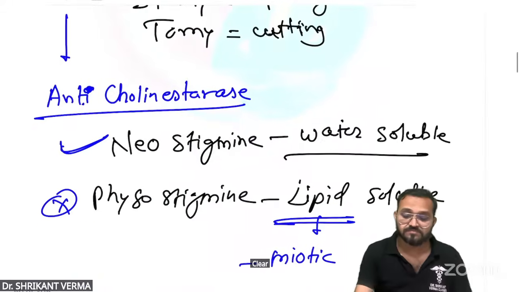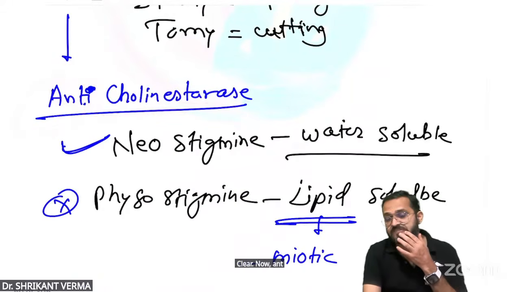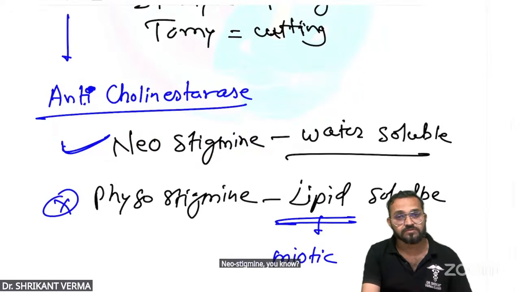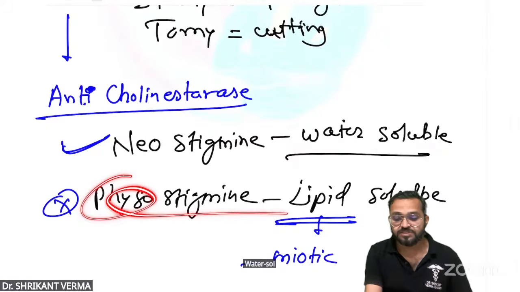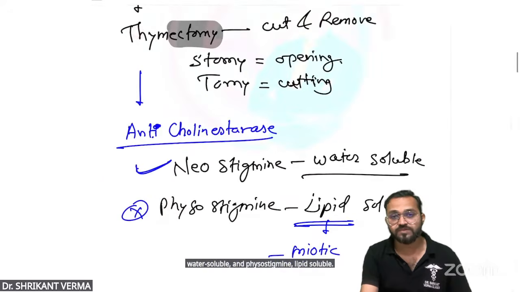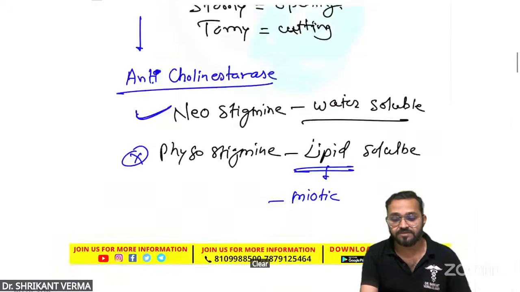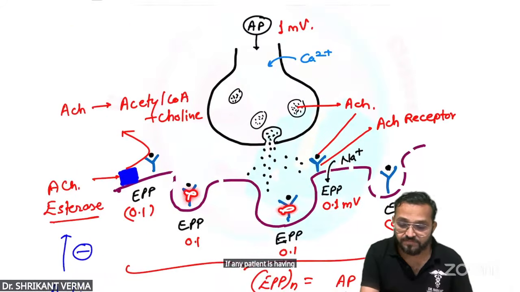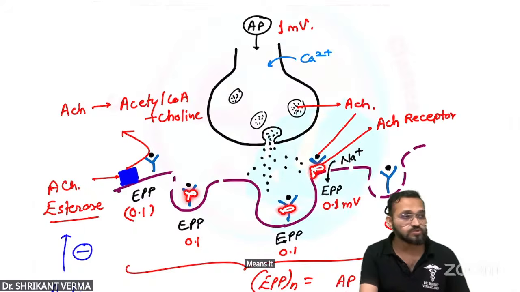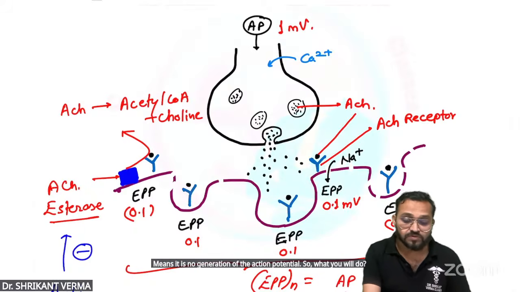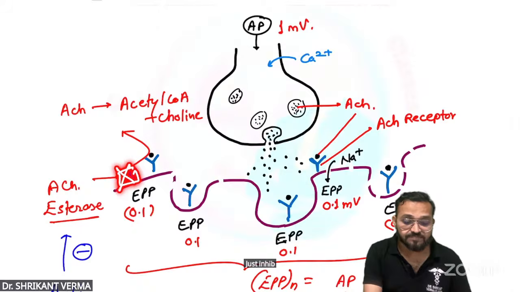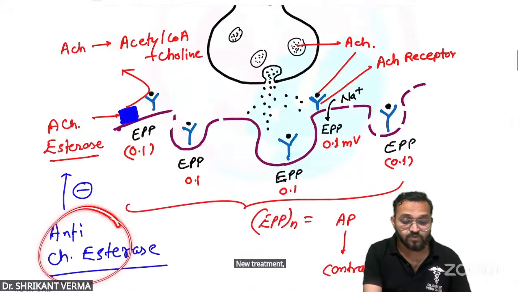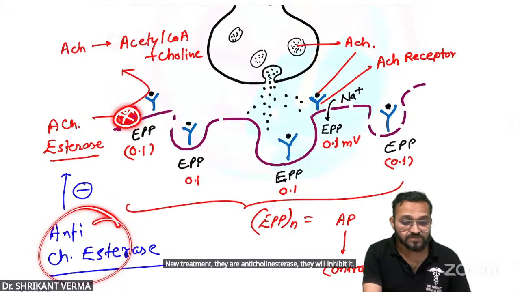Clear? Now, anticholinesterase, neostigmine, you know, water soluble, and physostigmine, lipid soluble. Is it okay? Clear? So try to understand. If any patient is having no receptor, means it is no generation of the action potential. So what you will do? Just inhibit this enzyme. So physostigmine, neostigmine, they are anticholinesterase. They will inhibit it.